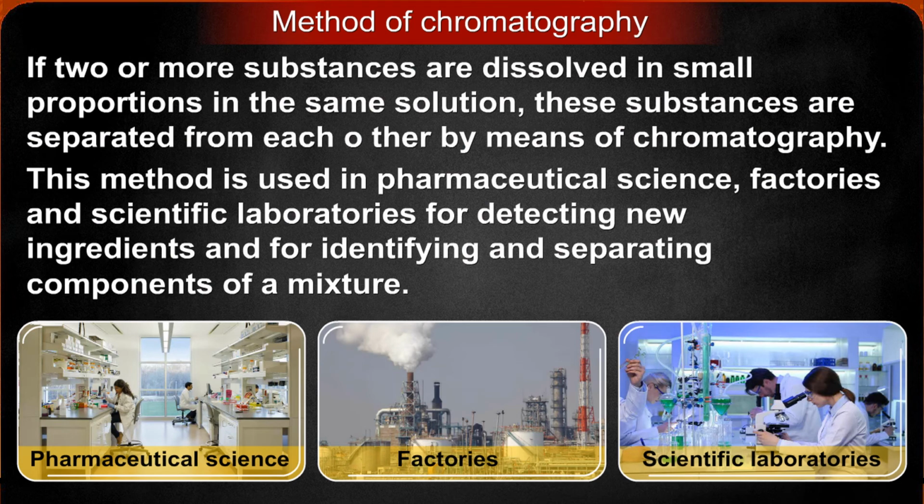The method of chromatography is also one of the ways where you can find separation, another method. If two or more substances are dissolved in small proportions in the same solution, these substances are separated from each other by means of chromatography. This method is used in pharmaceutical science, factories and scientific laboratories for detecting new ingredients and for identifying and separating components of a mixture.